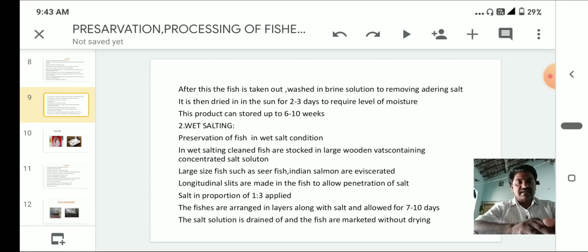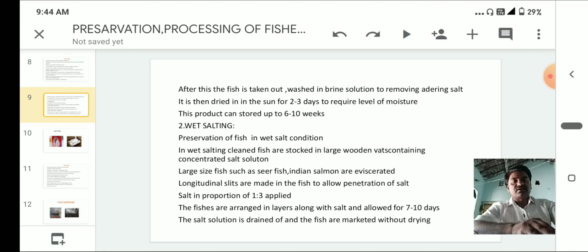The fishes are arranged in layers along with the salt and left for 7 to 10 days. The salt solution is then drained off and the fishes are marketed without drying.